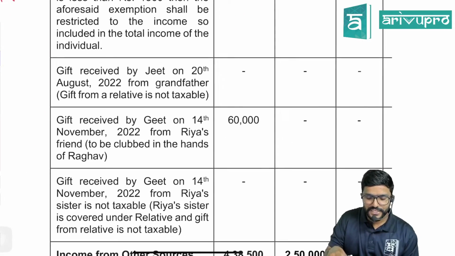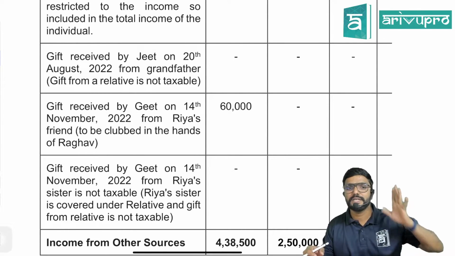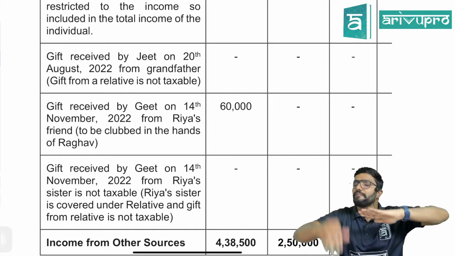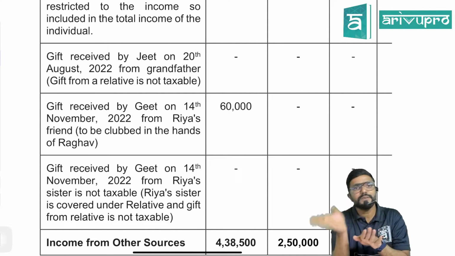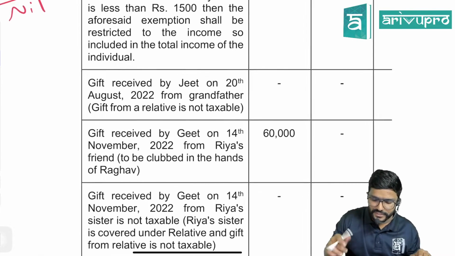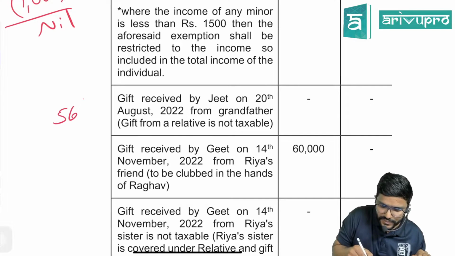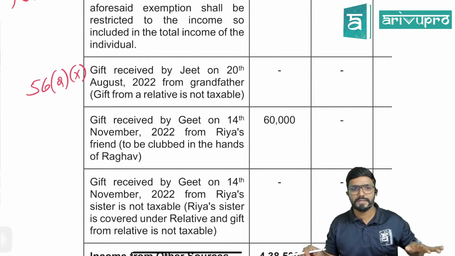Next, gift received by Jeet on 20th August 2022 from grandfather. Gift from a relative is not taxable. First check, for the receiver, is it taxable? First check that. If yes, then we will check the clubbing part. When it is not at all taxable, you can also mention the section. As per which section? 56(2)(x). Gift received from a relative is not taxable.